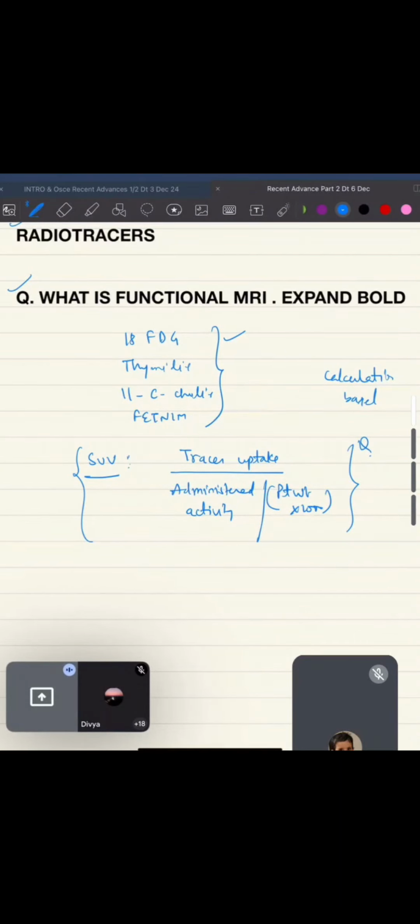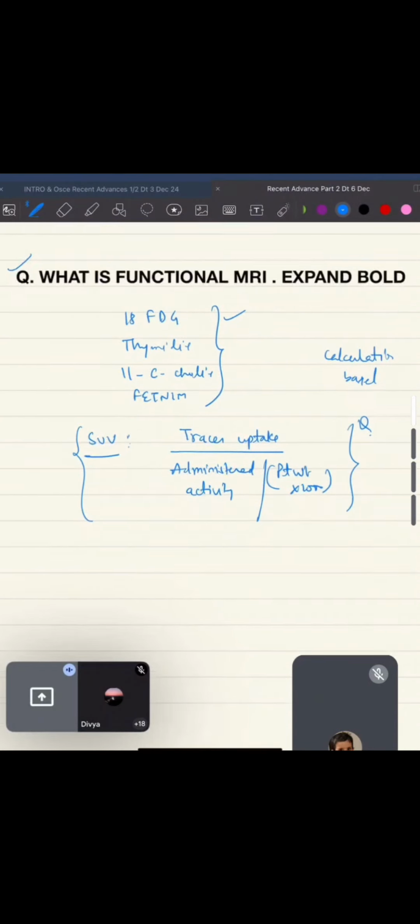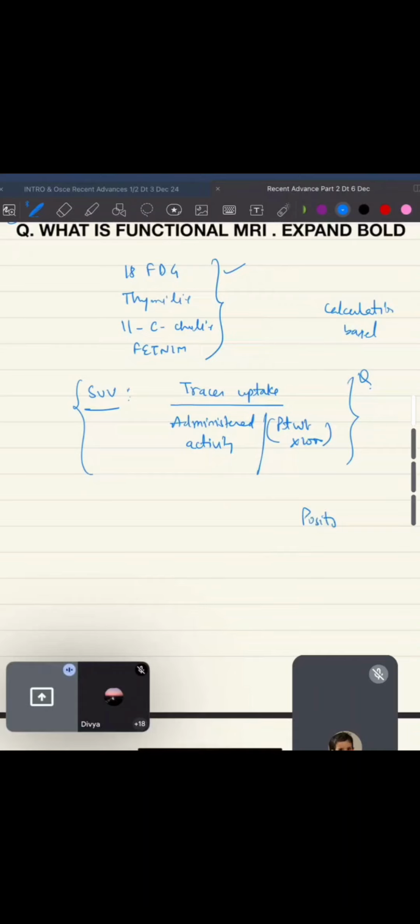Now, what is the principle of PET scan? Basically, you should remember that a radio tracer is injected into the patient. When it decays, it emits a positron. Now this positron travels and collides with an electron. This results in annihilation. When they collide, they release gamma rays. And these gamma rays are detected by the detector which is placed over here.